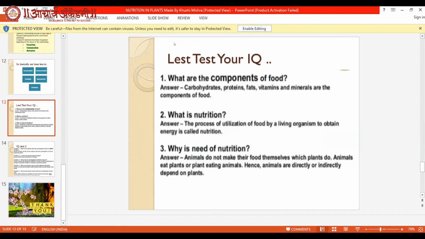So the first question is, what are the components of food? There are different components of food, that is carbohydrates, proteins, vitamins, fats, minerals. Second question, what do we mean by nutrition? The food we eat and utilize in our body for growth and maintenance of our body is known as nutrition. The main question is, why do we need nutrition? Animals do not make their food themselves, which plants do. Animals eat plants or animals eating plants. Hence, animals depend directly and indirectly on plants.